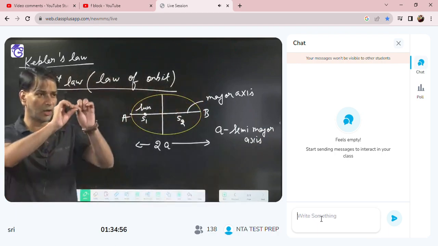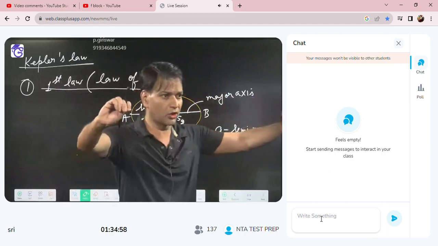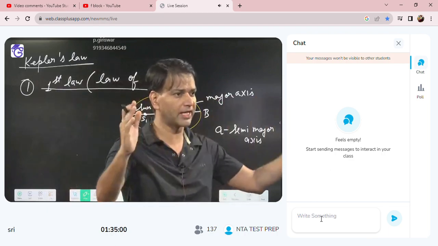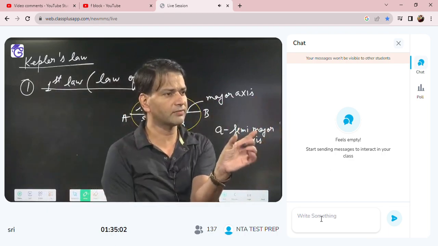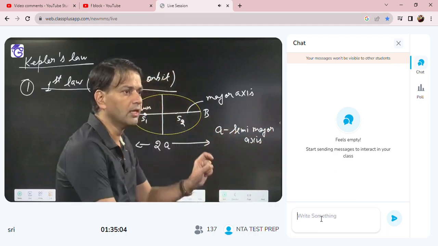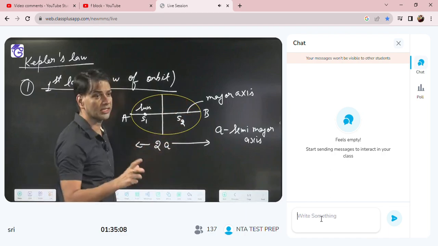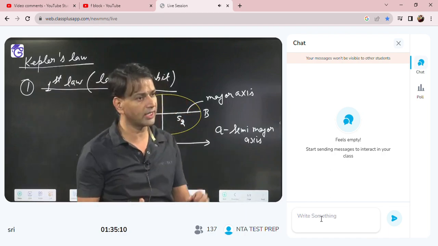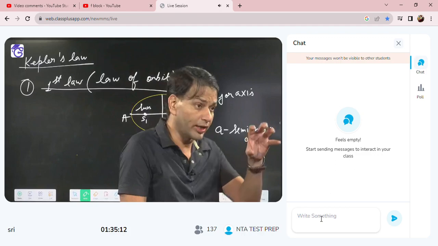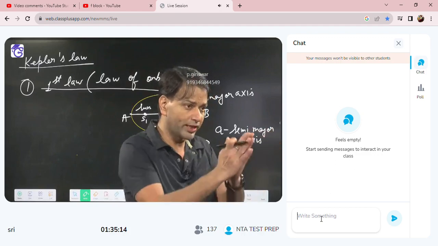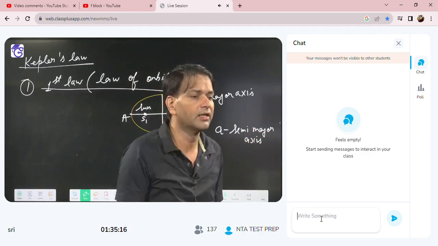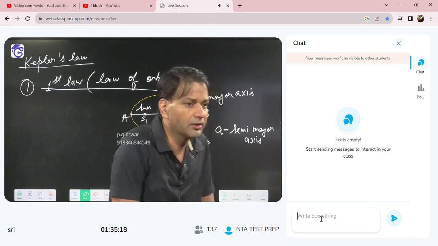This horizontal chord is the longest chord, that is called the major axis. Half of that is called the semi-major axis. So a represents the semi-major axis, 2a represents the major axis. Okay. Did everybody get it or not?